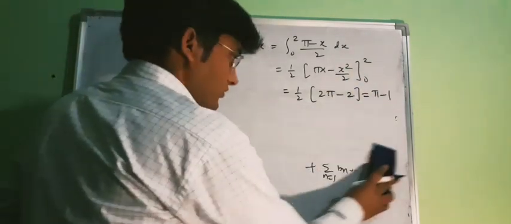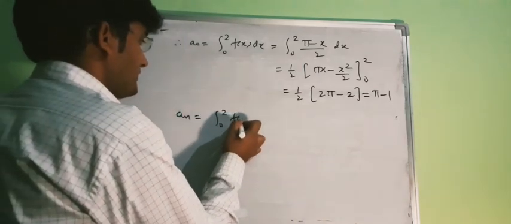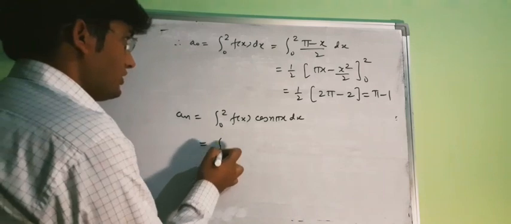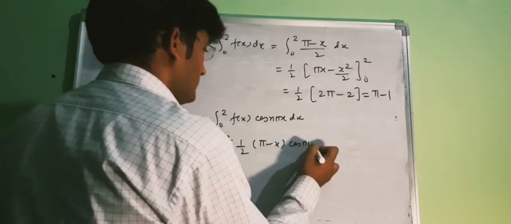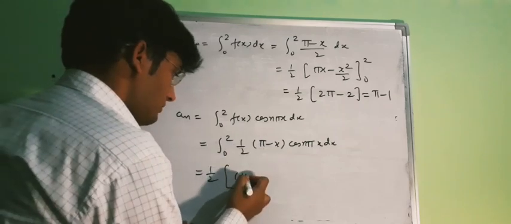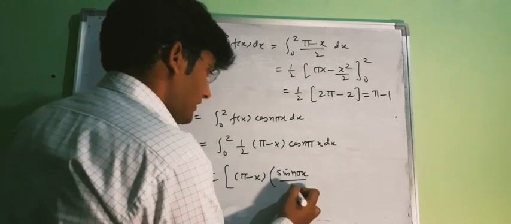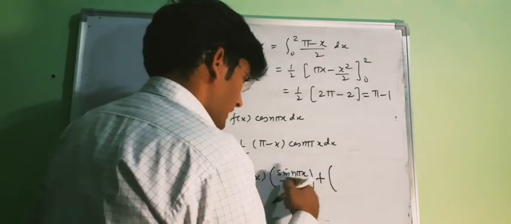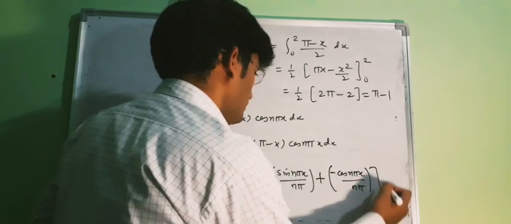Now our an will be the integral 0 to 2 of f(x) cos(n pi x) dx, and this will be equal to the integral 0 to 2 of (pi minus x) by 2 cos(n pi x) dx, and so it is equal to 1 by 2. Now its integration will be (pi minus x), integration of cos(n pi x) will be sin(n pi x) divided by n pi, then we will have a minus sign, and its differentiation is minus 1, so this will be a plus, and integration of sin is minus cos, and we will have limit from 0 to 2.